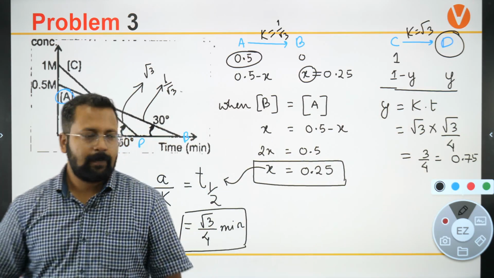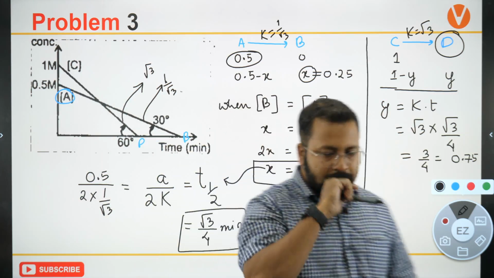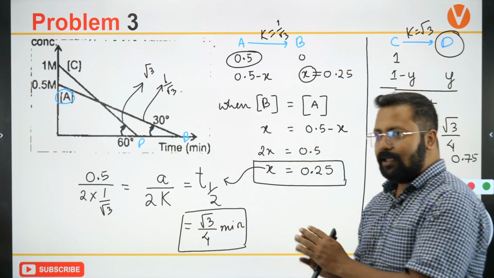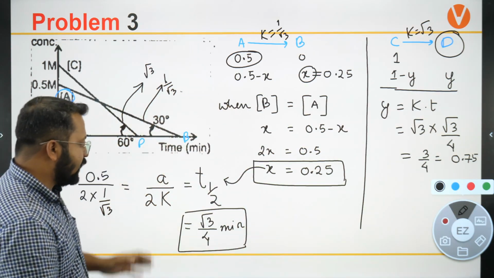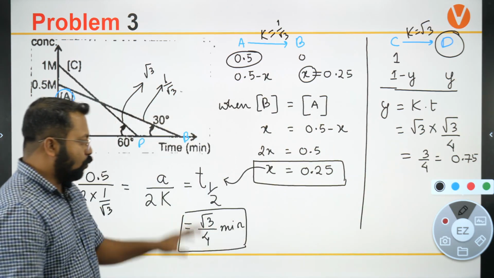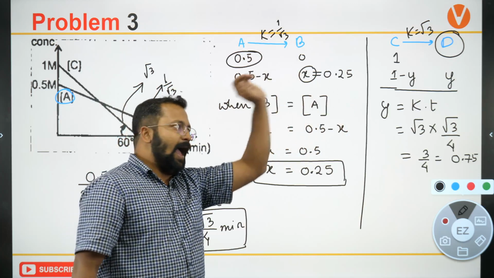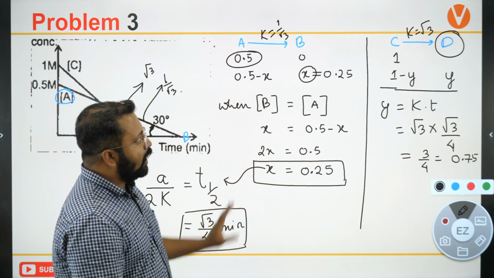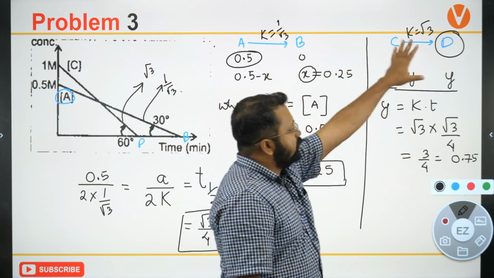Can I get this? देखिए दो चीजें हमने निकाली हैं यहाँ पे. Okay, the question is slightly lengthy. We have tried to solve two parts of it. I have to first identify what is the time in which A becomes equal to B, and in that time how much D would be formed.